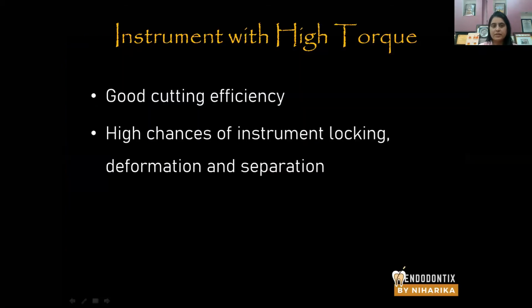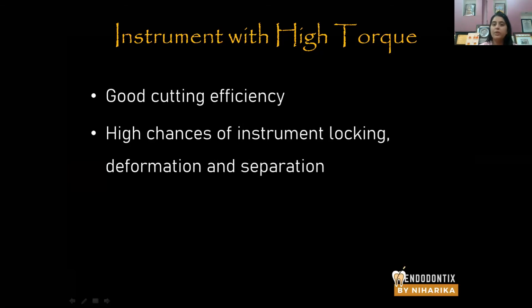So coming back to the next slide. Now let's see. There are instruments which work on high torque. Now let us assume that there is an instrument, suppose X instrument, and it's working on high torque. That means the instrument really takes a lot of force. It's working on a very high force. So what is going to happen when a lot of rotational force or high torque is applied to that instrument? It cuts very well. It cuts the surrounding dentine in a beautiful way. That means it has a high cutting efficiency.